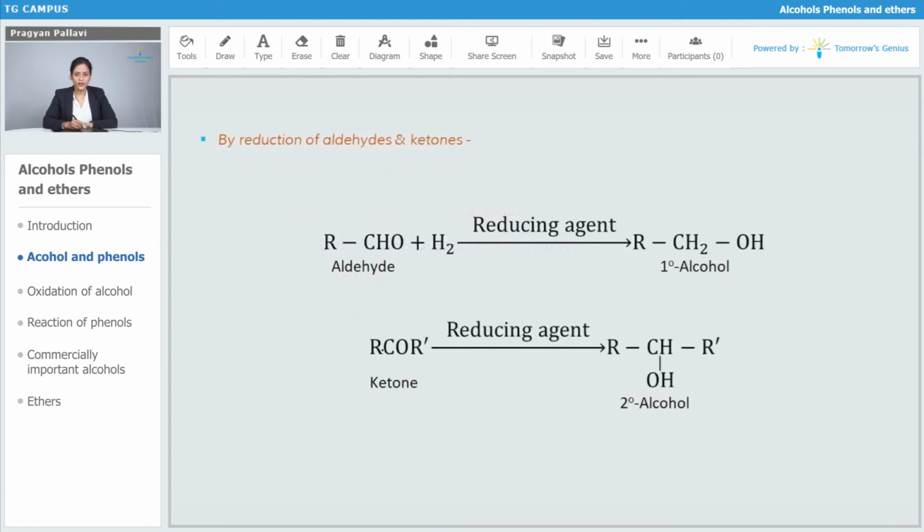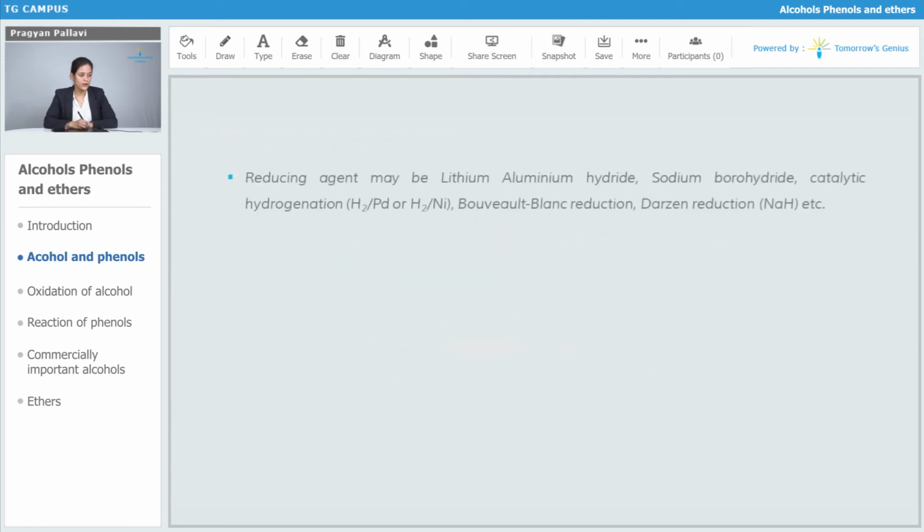So by the reduction of aldehyde and ketones, aldehyde is treated with hydrogen by using a reducing agent to form primary alcohol, and from ketone by reducing it with any reducing agent, it forms secondary alcohol. The reducing agent may be either sodium borohydride, lithium aluminum hydride, or hydrogen with palladium or hydrogen with nickel catalyst. These are called Bouveault-Blanc reduction or Darzens reduction, where we are using sodium.